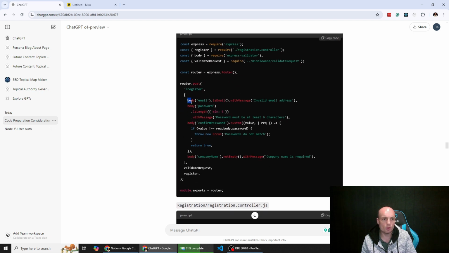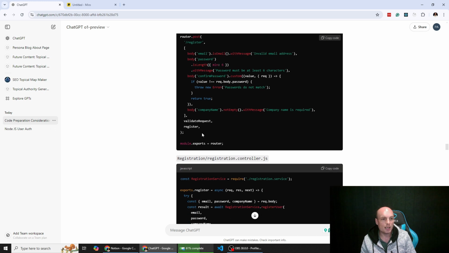And then basically from the front end, which we haven't built yet, but you can test this with Postman, we're going to get the body. From the body, we're going to get their email address, and we're going to do some validation here. We're going to get their password, do some validation, and we're also getting the confirmed password. We're not going to store the confirmed password. We're just going to check that the two passwords do match. So that's what this function is doing here. And if they match, then we'll allow the user to register.